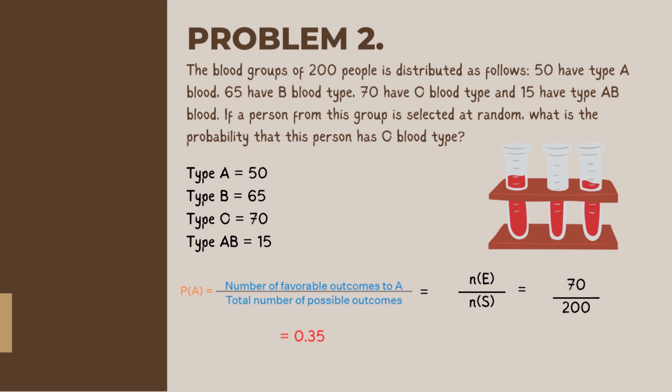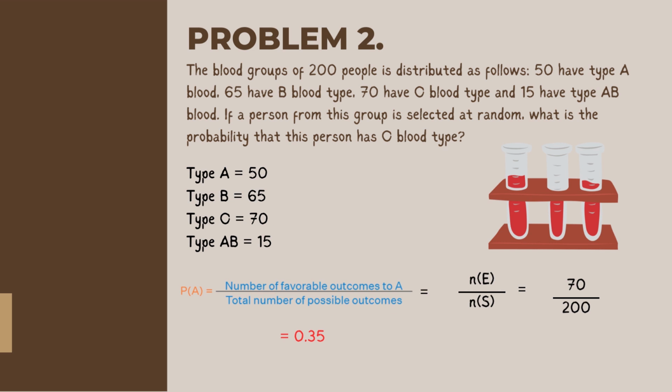Remember, the problem is asking for a person that has an O blood type. So we're going to use this formula, P of A equals the number of favorable outcomes to A over the total number of possible outcomes, or N of the number of events divided by the number of sample space.